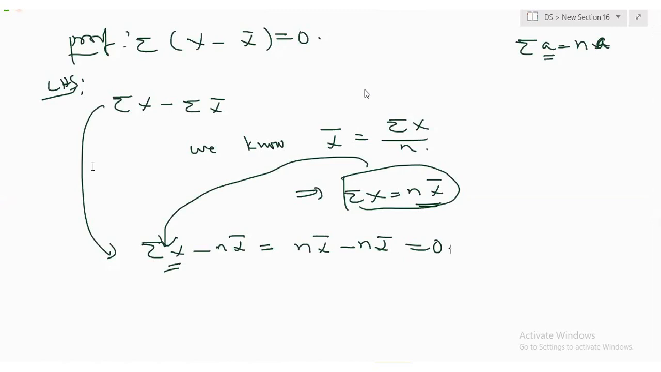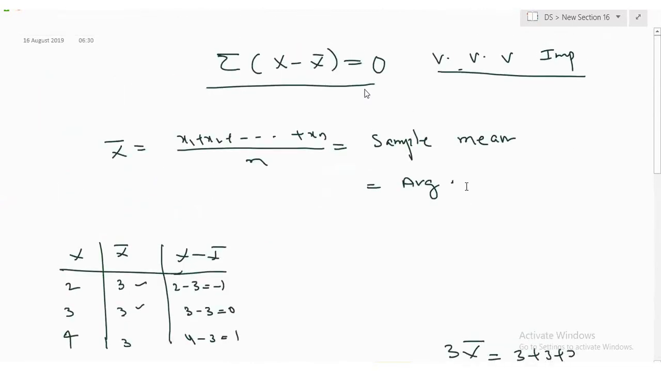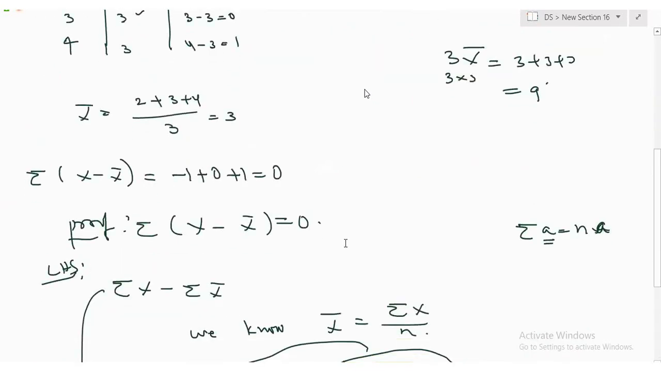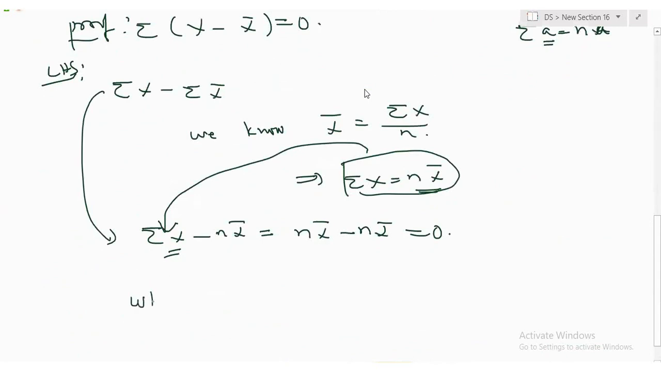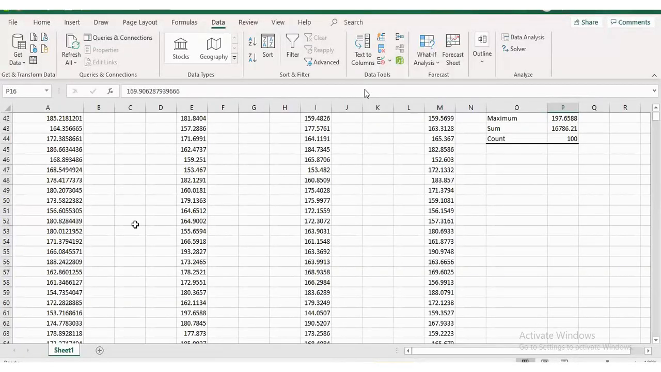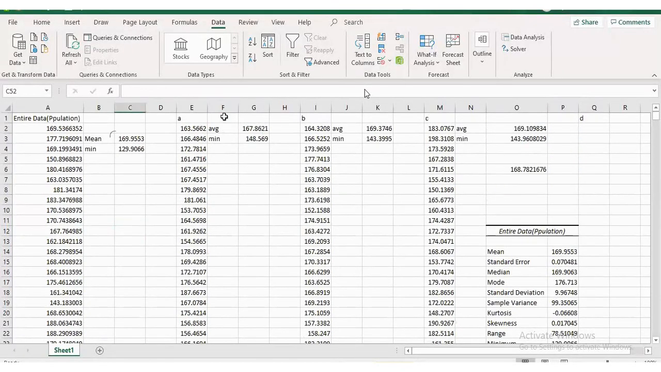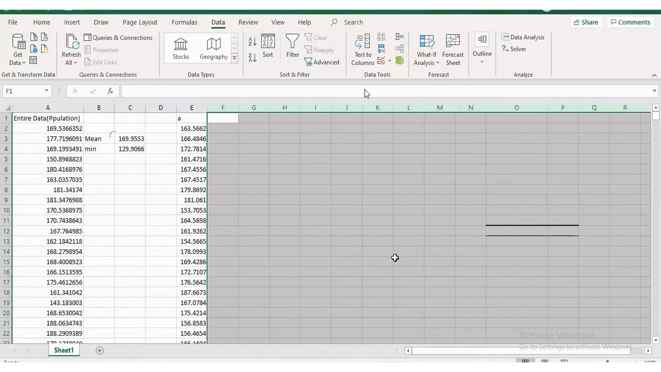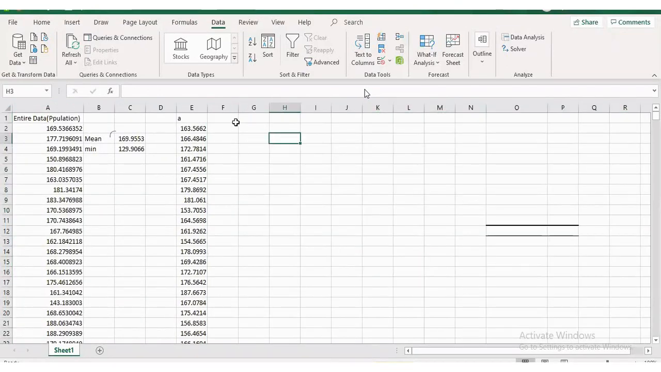So always remember, sigma of x minus x bar equal to 0, where x is a sample data. Now let us understand this further. Let us verify on the Modi problem. I am deleting all these things. Let's calculate x bar for this sample data. X bar, how much is that? The average.